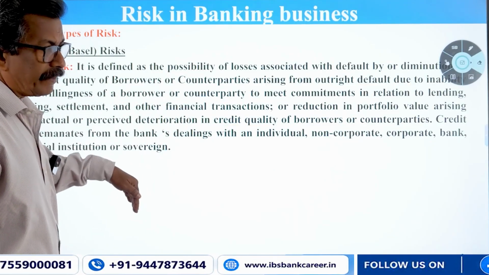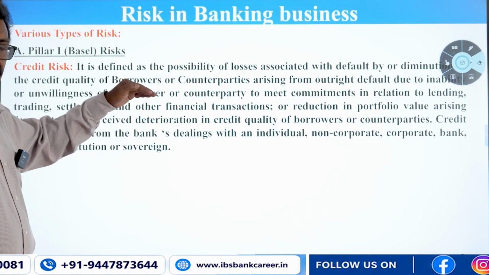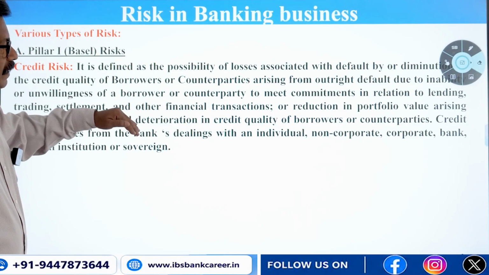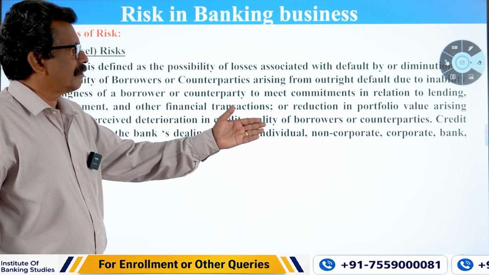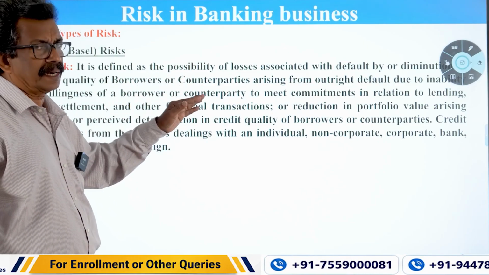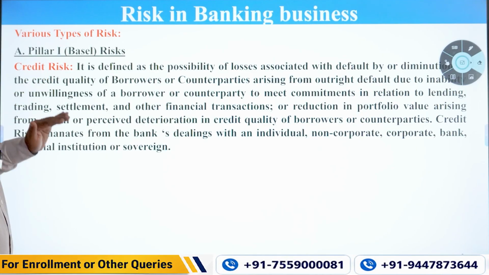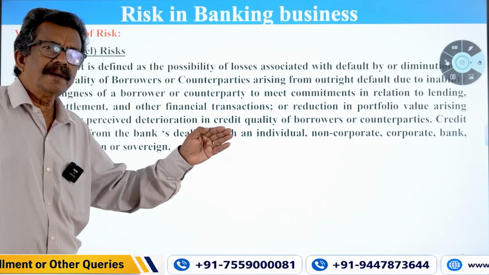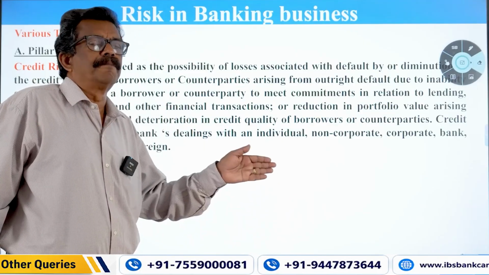So in the normal transaction, what are all the possibilities of this happening? These uncertainties happening. Quality may deteriorate, chances of default, or what are all the types of borrowers: individual, non-corporate, corporate, banks, everything. Whoever is the client, if there is a credit transaction, you have to identify the risk, which is a credit risk happening in your credit portfolio, that is, in your banking book of accounts, which is with regard to your loans and advances and deposits.